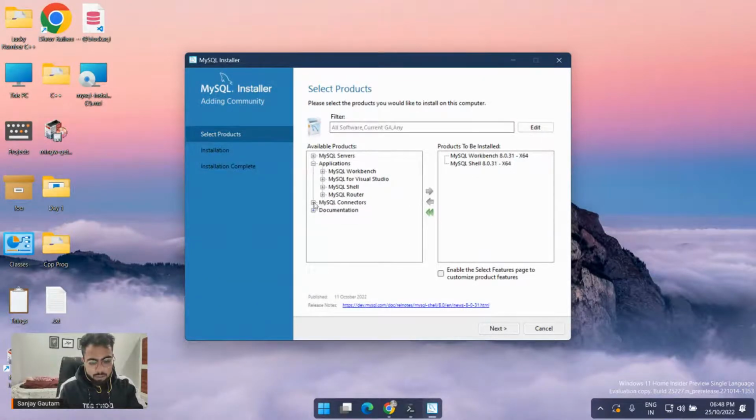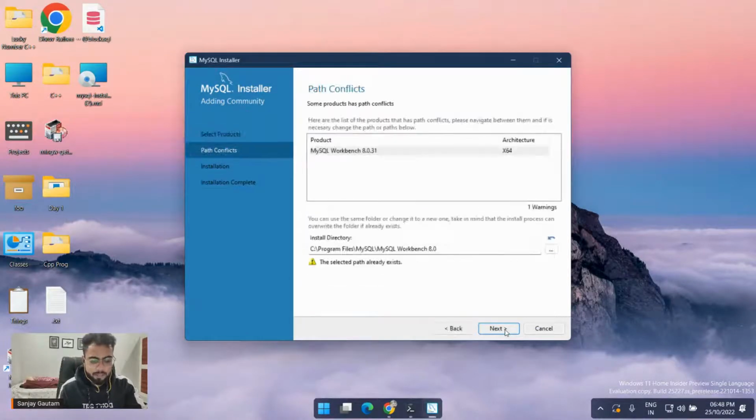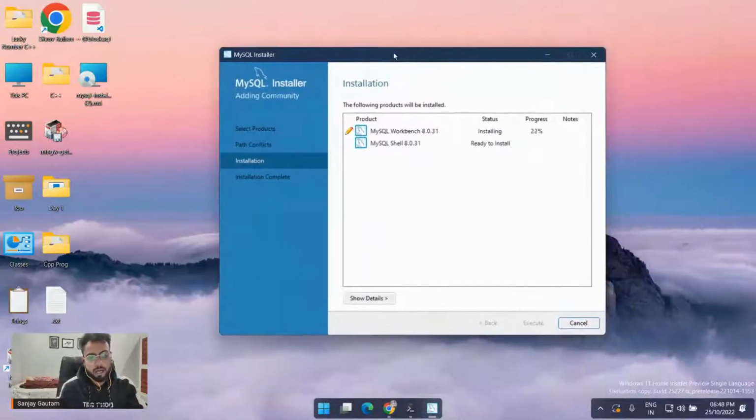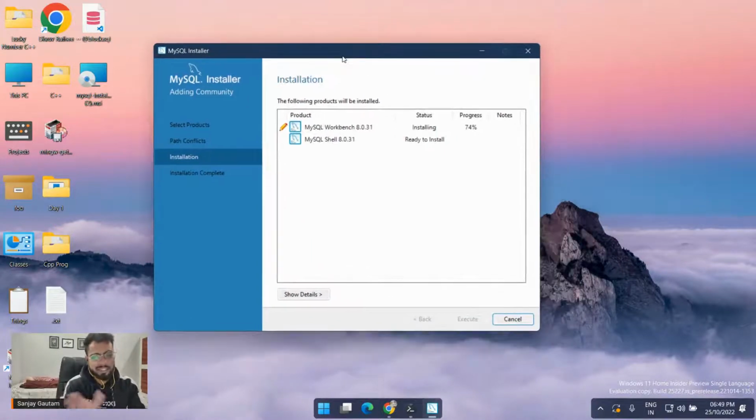And here they will show you some more things, like if you want to install it for Python, .NET. Right now I don't want to do this. I just want to use these two softwares, Workbench and the shell. That's all. Just click next, next, next. Okay, and that's all. Now, in the background, while we are going to learn MySQL, these two things will get installed. That's very easy, by the way.